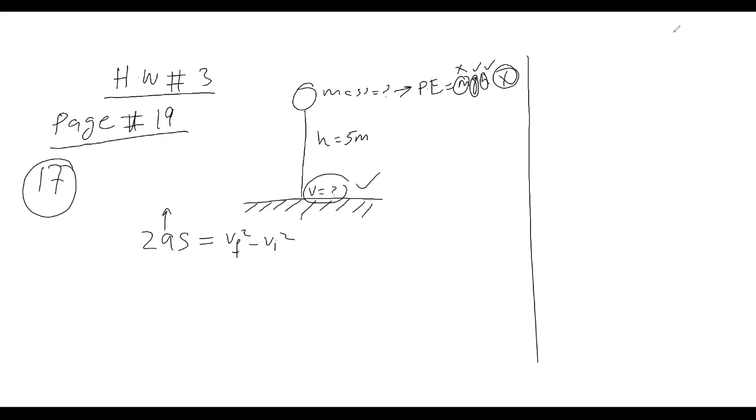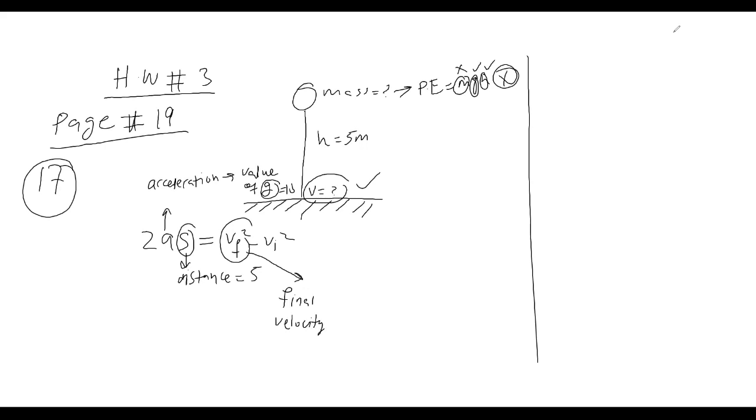a means acceleration, here the value of g, which is 10, right? s means distance, which is 5, right? vf means final velocity. vi means initial velocity.